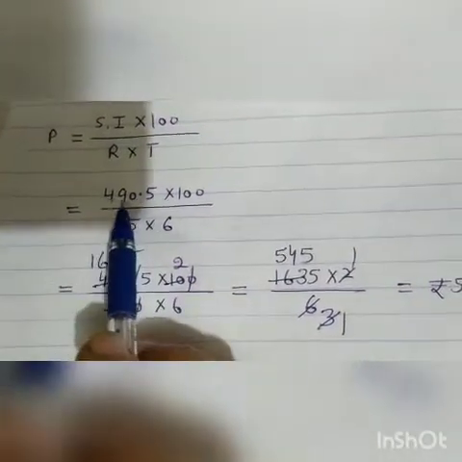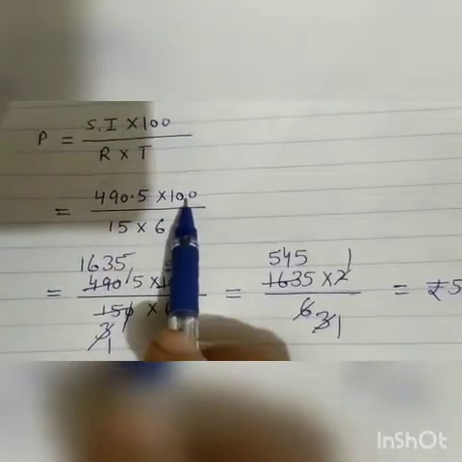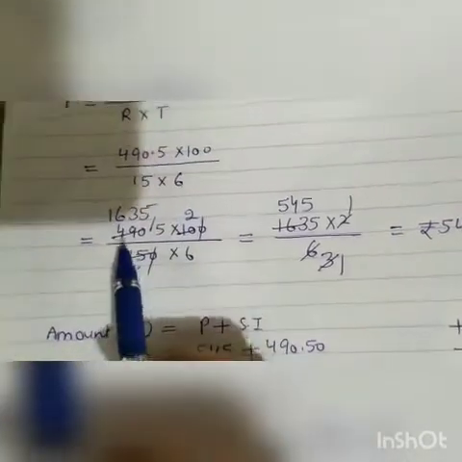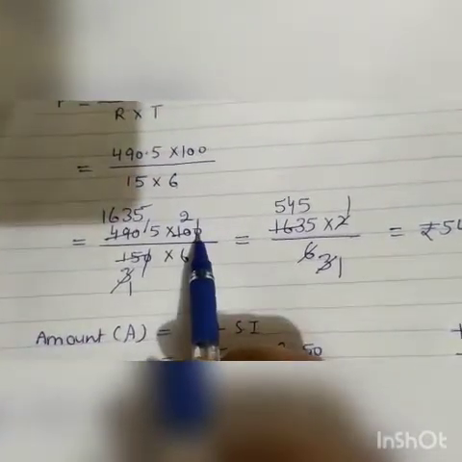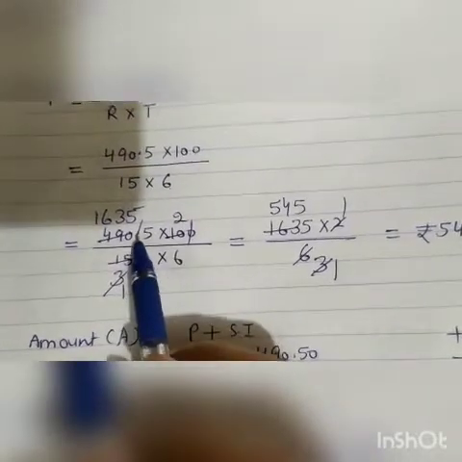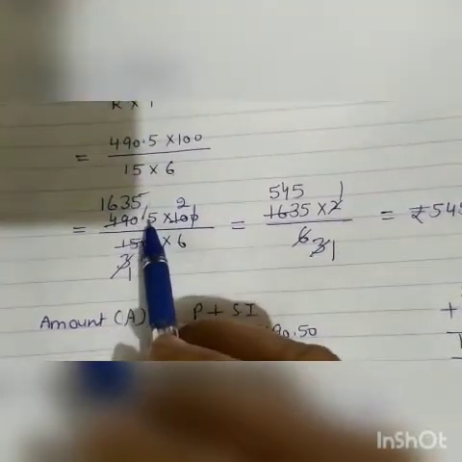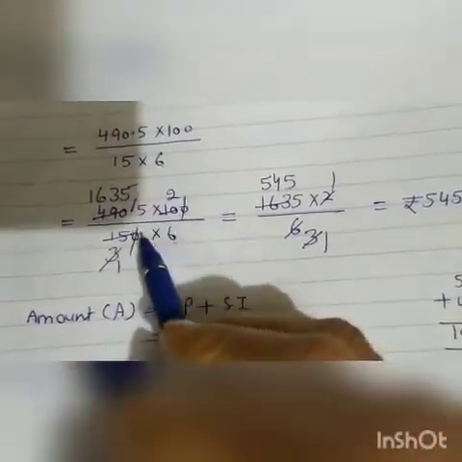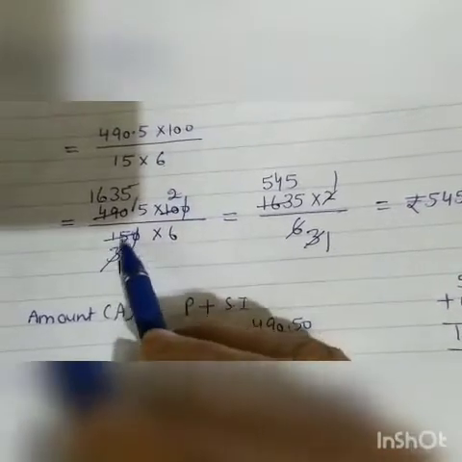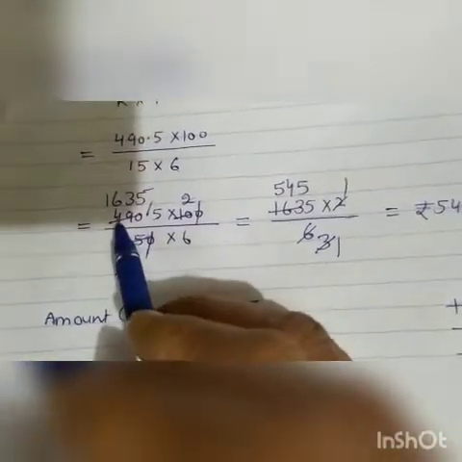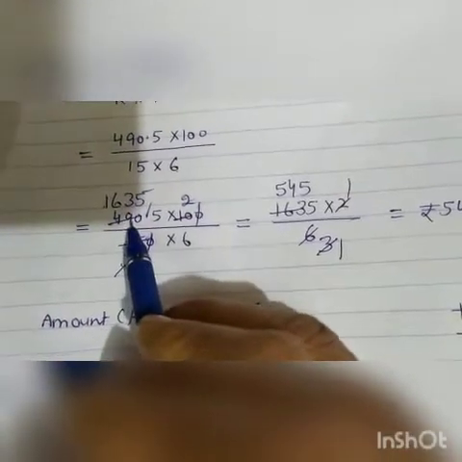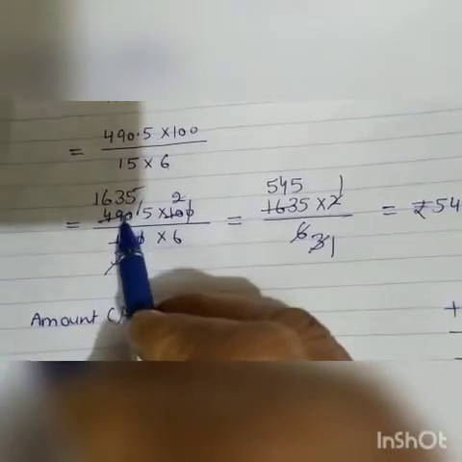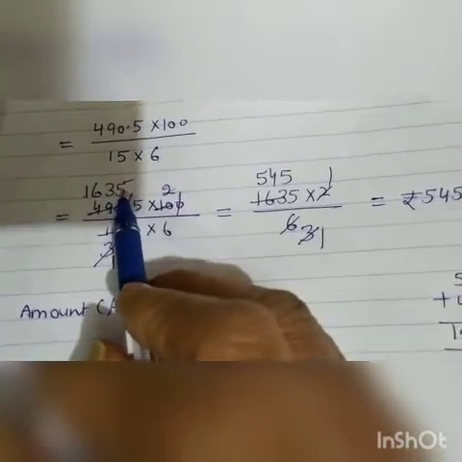Simple interest is 490.5 into 100 upon rate of interest 15% into time 6 years. So 490.5 into 100 upon 15 into 6. Remove the decimal from here. After the decimal there is one digit, so add 1 zero. Now simplify all this. 0 cancel. 5 twos are 10. 5 threes are 15. 3 ones are 3. 3 ones are 3. 1 remainder 19. 3 sixes are 18. 1 remainder 0. 3 threes are 9. 1 remainder 15. 3 fives are 15.